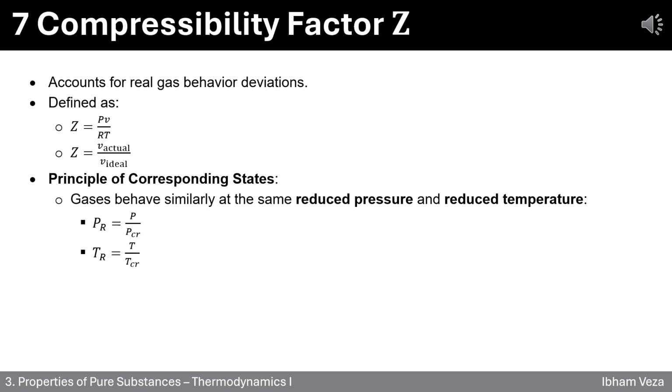To simplify calculations, we use the principle of corresponding states, which says all gases behave similarly at reduced pressure, PR, equals P divided by P critical, and reduced temperature, TR, equals T divided by T critical. With PR and TR, we can use standard compressibility charts to estimate Z for any gas. This avoids complicated calculations and improves accuracy for real gases.